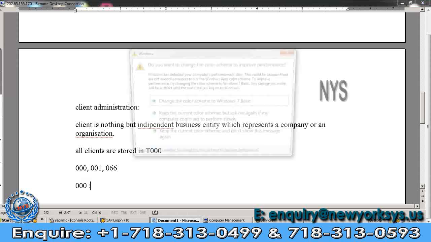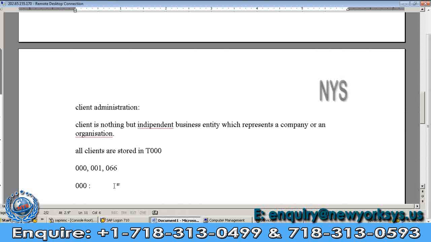What is the use of the 000 client? It is a default client provided by SAP with the templates required to customize or to set up a company. This client is continuously updated by support packages and language import, and this template client is used to set up our own client.